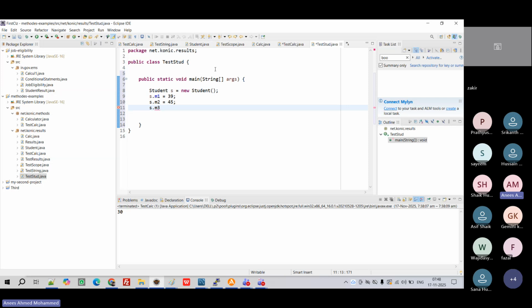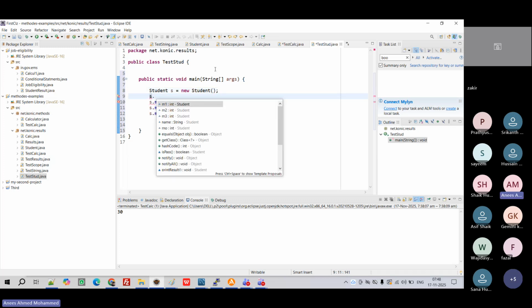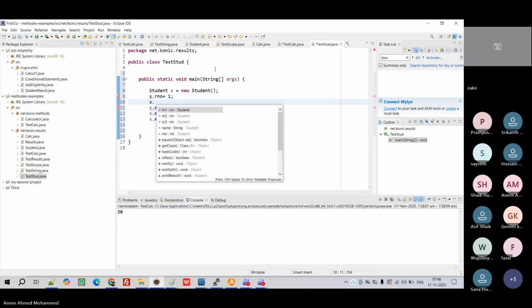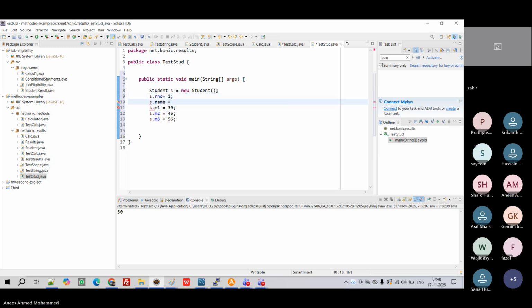Because I want to print the name also, right? So first I will give the name. Roll number also, right? Okay, roll number I will give 1. Added. How to call the result? s.printResult. That's it. I don't need to worry about anything. I've given marks, I want the result. That's it. When I'm running it,